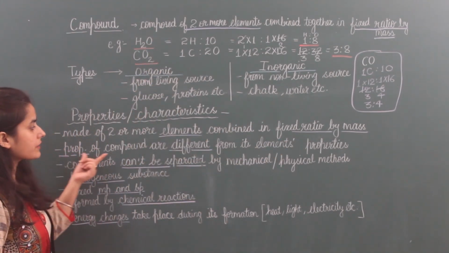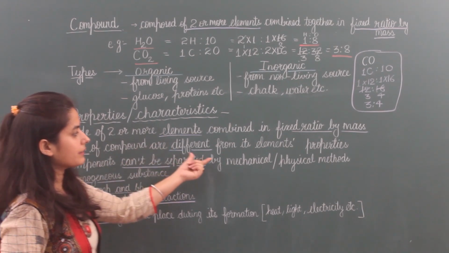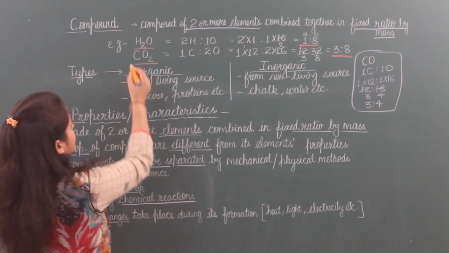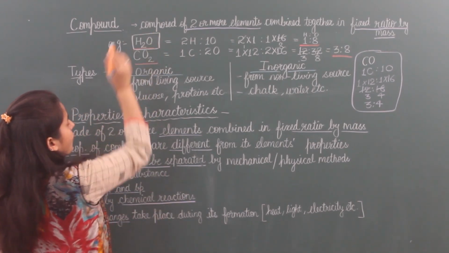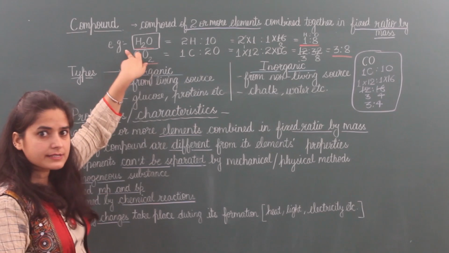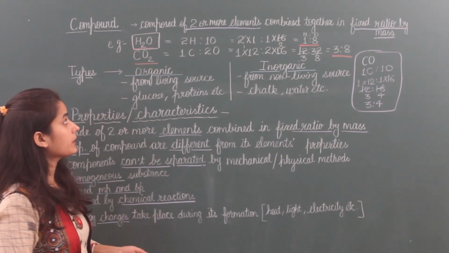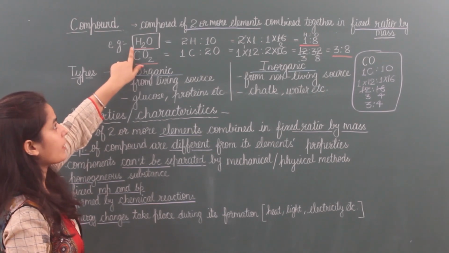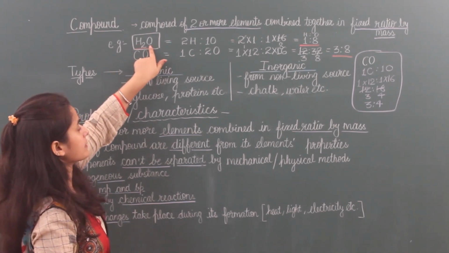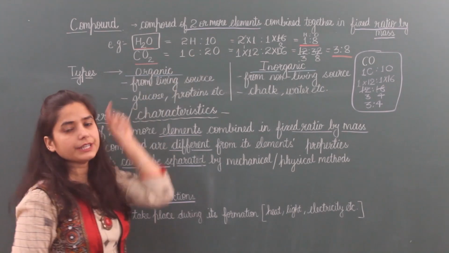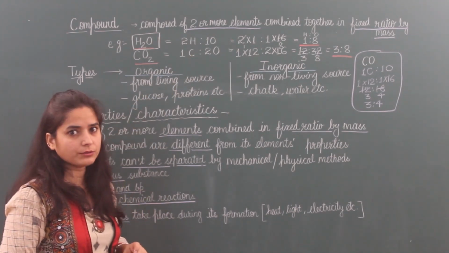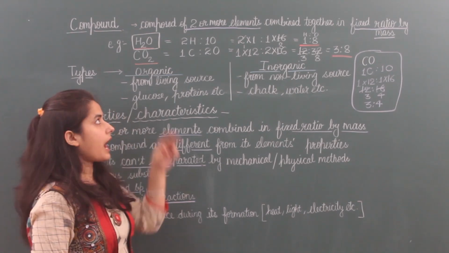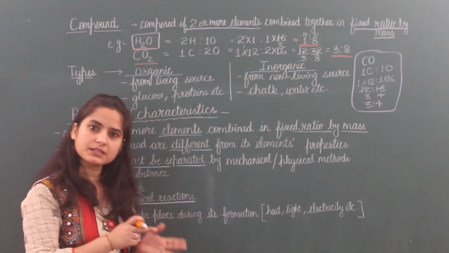Second, properties of a compound are different from its elements' properties. Means if we are taking the example of this water, H2O, the property of water is to extinguish fire. But when we are taking the properties of its components or elements, hydrogen and oxygen, then what happens? Hydrogen itself burns with a pop sound and oxygen helps in combustion of anything. Means hydrogen burns, oxygen helps in burning.